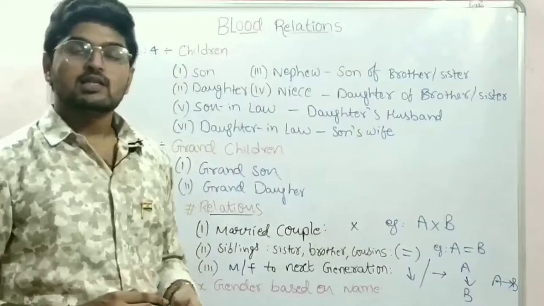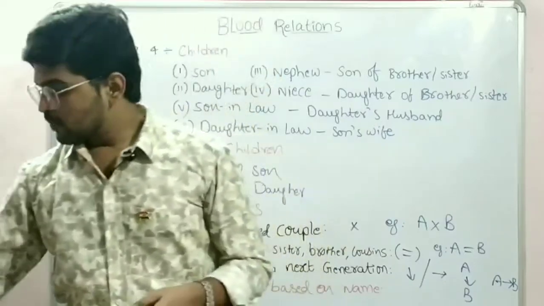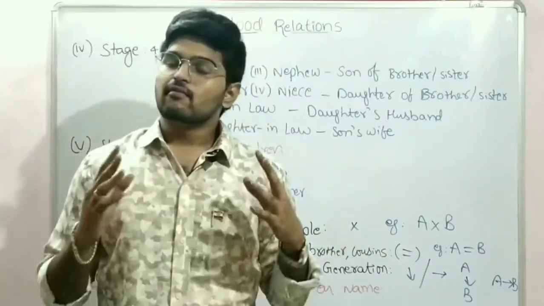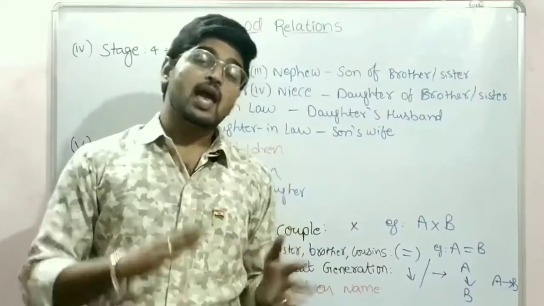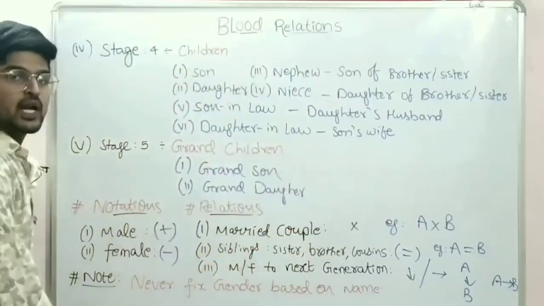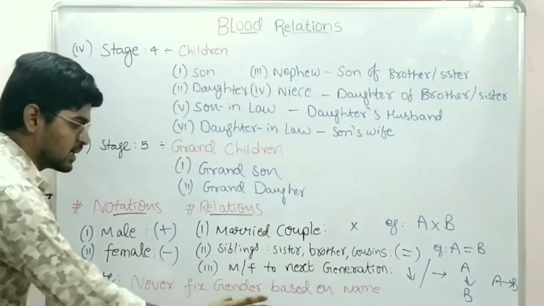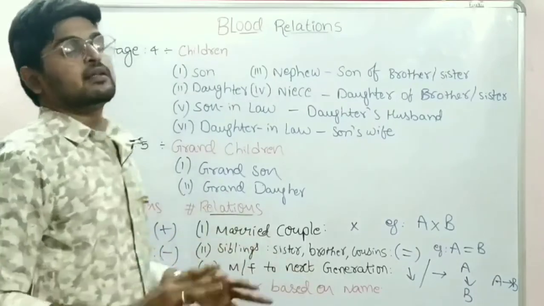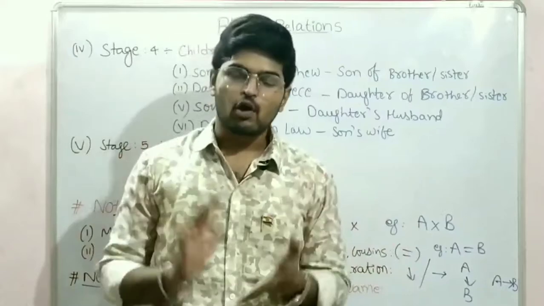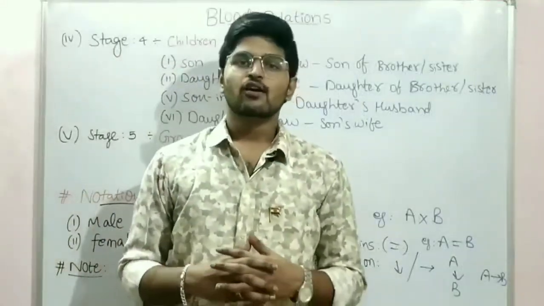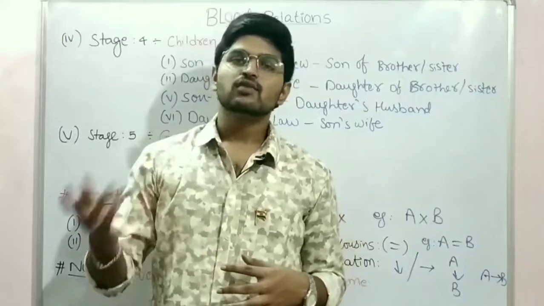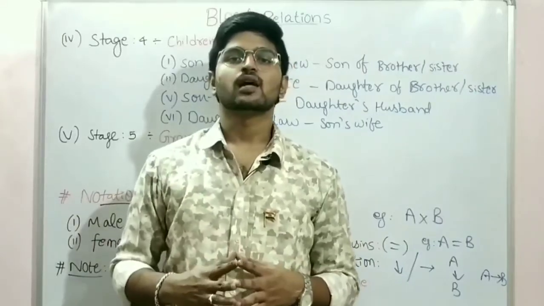These are the notations and some important symbols, and I have mentioned some important types, relations, notations, and the main thing, the important note, is never fix gender based on the name. Never fix the gender while doing the problems based on the name. This is about the theory of blood relations, and in the next video we'll do some problems based on the types I have given.